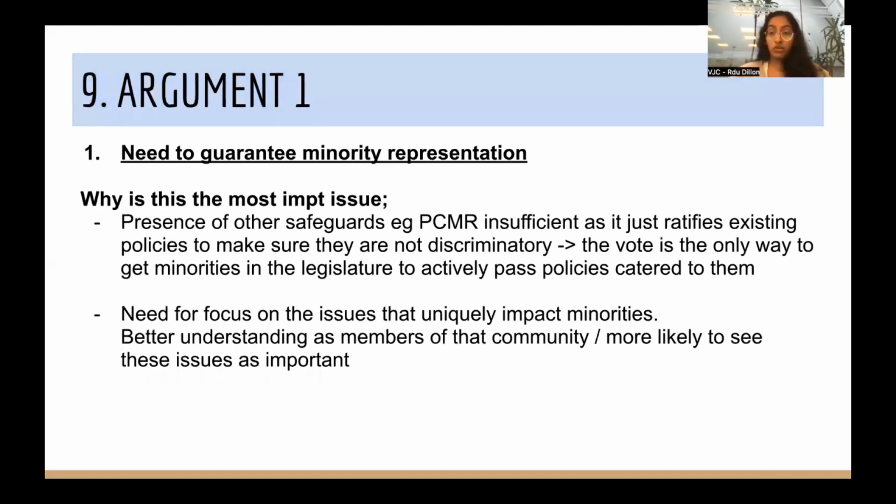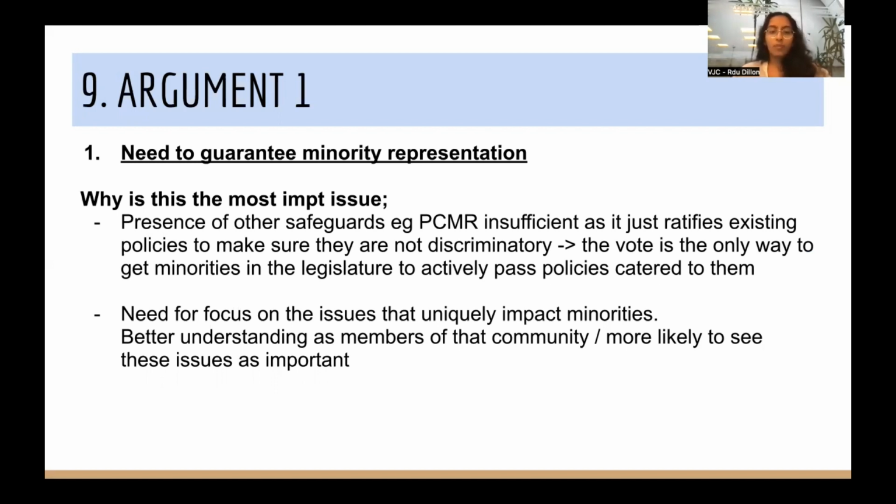So I think this is the most strategic point for opposition to be able to capitalize on, right? Which is that we need to be able to guarantee minority representation in parliament. And I think insofar as OP is able to prove why this is the most important thing, as long as OP is able to mitigate prop's benefits. So talk about how it's uncertain, talk about how it's so speculative, and why exactly then should minority representation not just be something that is speculative, right? And so this comes in and sets up, why exactly is this the most important issue in the debate?